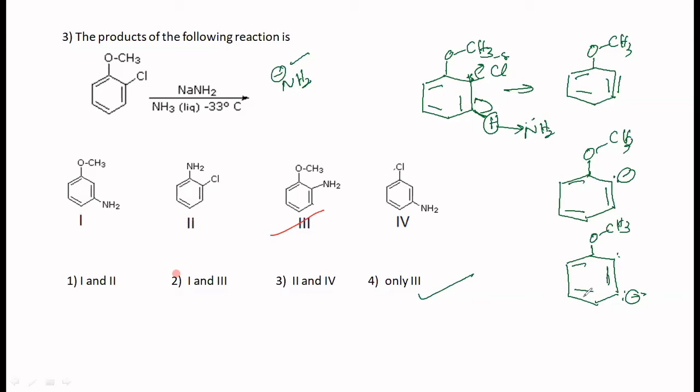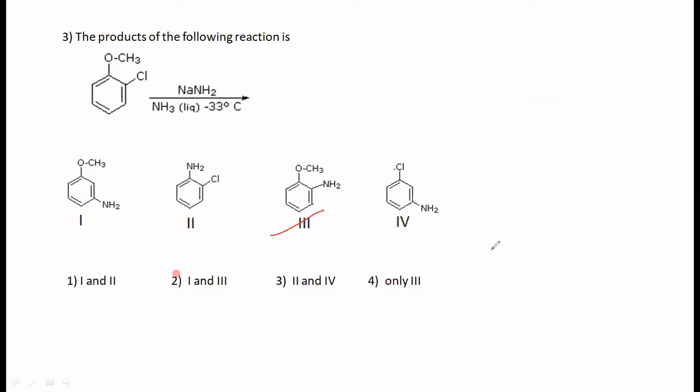So your NH2 can come here, or the NH2 can go to the other one also, isn't it? That is how, because in this case, benzyne is the intermediate that is formed. So you have a chance of getting para substituted as well as this one, ortho substituted. Both are possible. 1 and 3 are equally possible. Very good. Sometimes I will ask you the intermediate formed. You should be able to answer that. Benzyne is the intermediate that is formed.